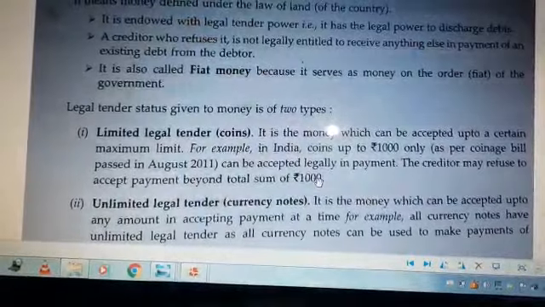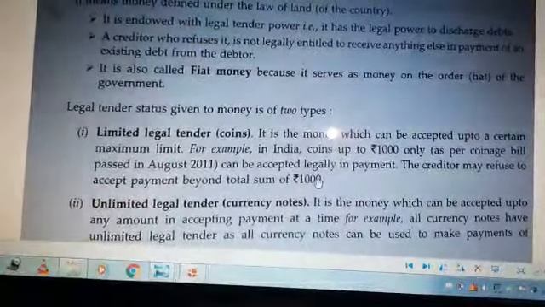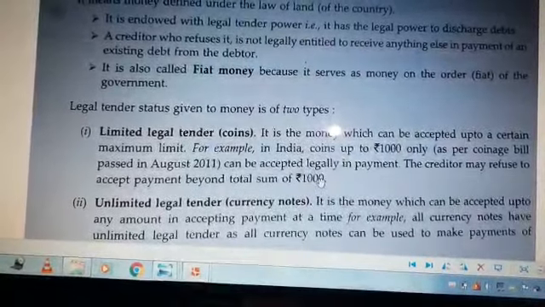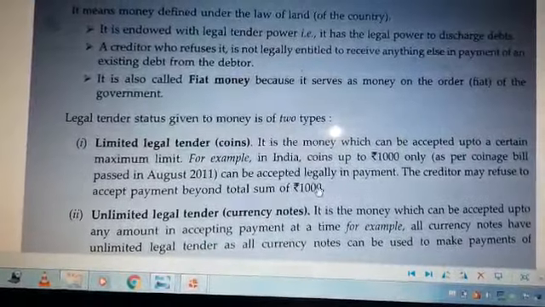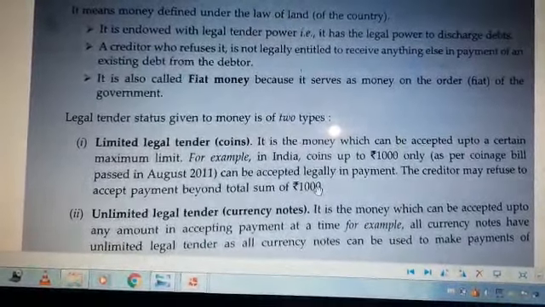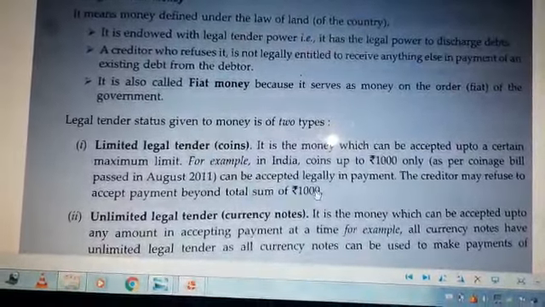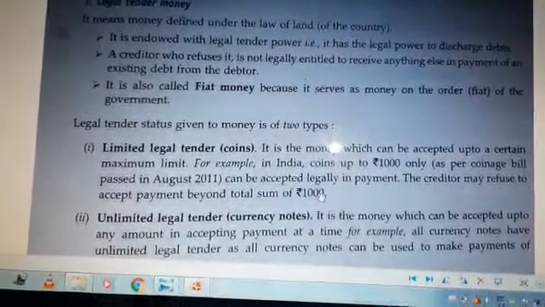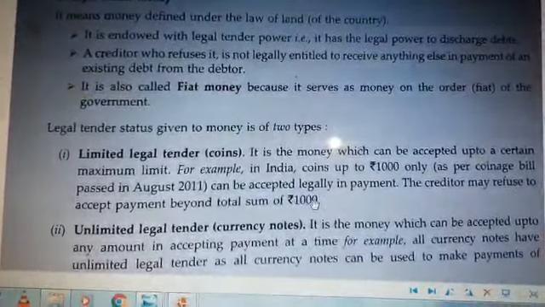In India, coins up to 1000 only could be accepted as a legal payment. If we have 3000 or 4000 in coins, it cannot be accepted altogether. We can make a payment of only 1000. Beyond 1000 it cannot be accepted, right? So this is legally proven, legally accepted and issued.